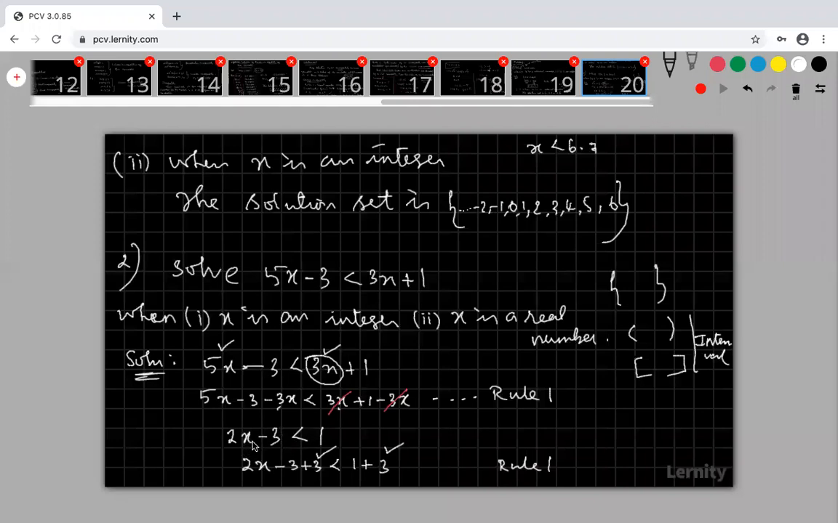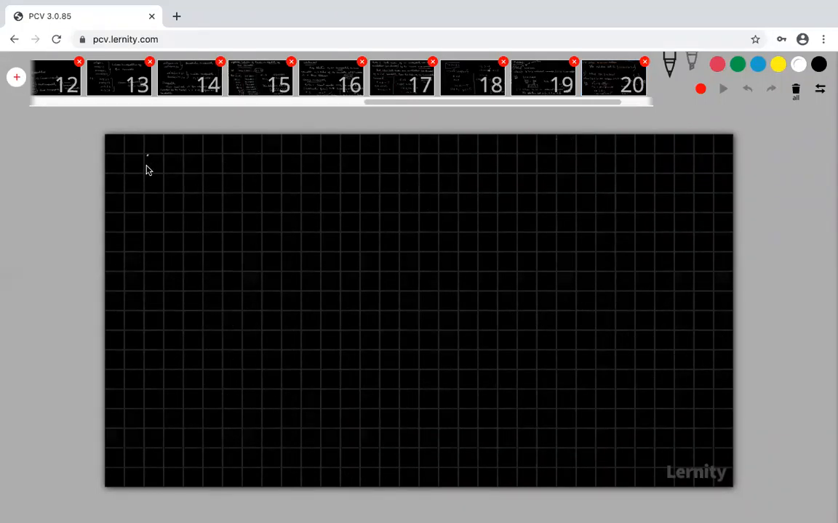I need only x, so I don't want this minus 3. You can bring this minus 3 to the right hand side, it will become plus 3, no problem. Otherwise, you use rule 1, adding plus 3 both the sides. Then my left hand side is 2x only, right hand side is 4. Again apply divide by 2 on both the sides, applying rule 2. Positive number means no inequality change. So here it is 2, here it is 2. Therefore, my x less than 2.